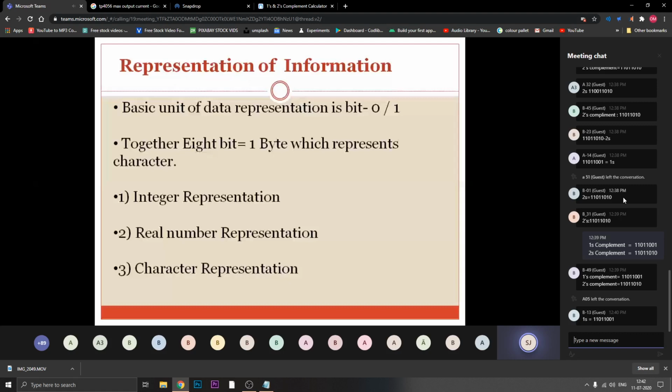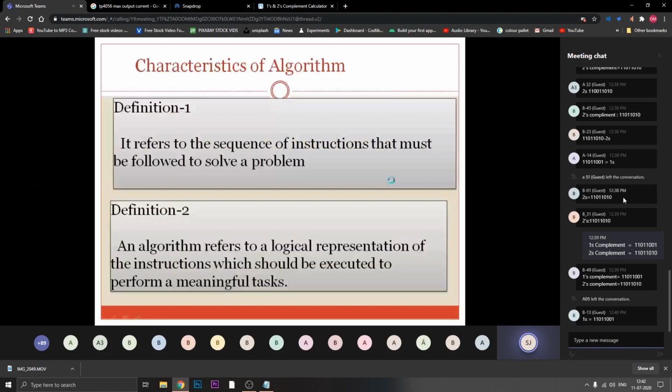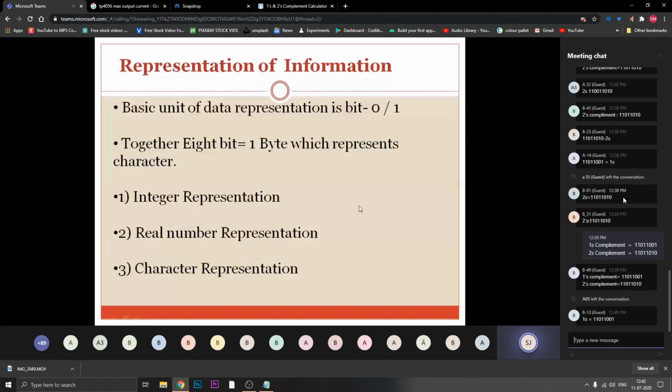So I request, please don't send any program on my WhatsApp. I will send you the link, and you upload it there. Respective links will be available in your WhatsApp groups, A division and B division separately, before Tuesday. That's the only thing I want to convey to you. I hope all of you understood today's discussion on data structures and the current notice. Is it clear?